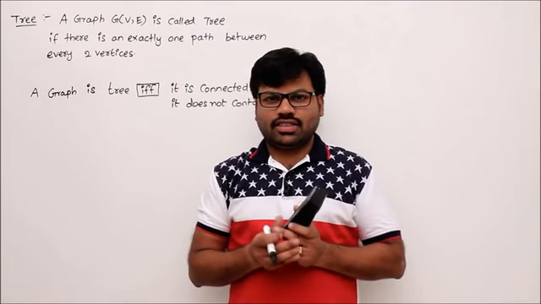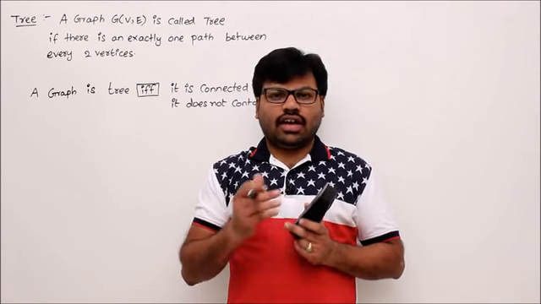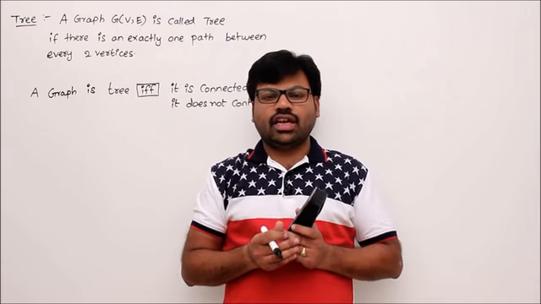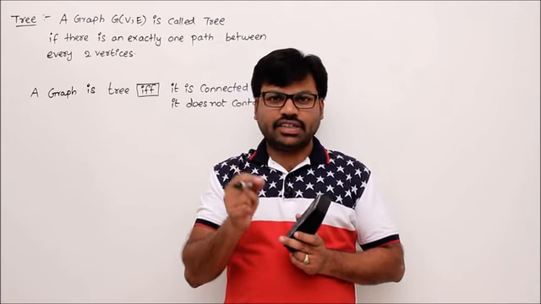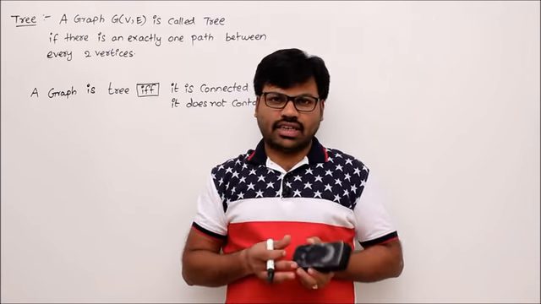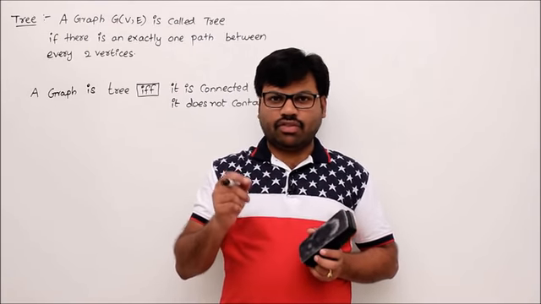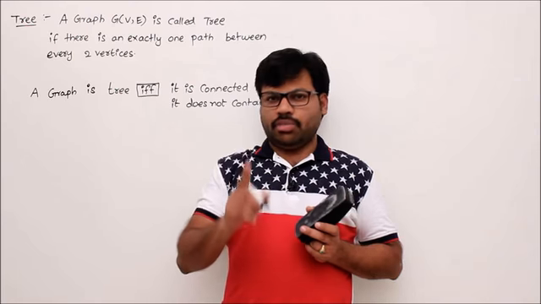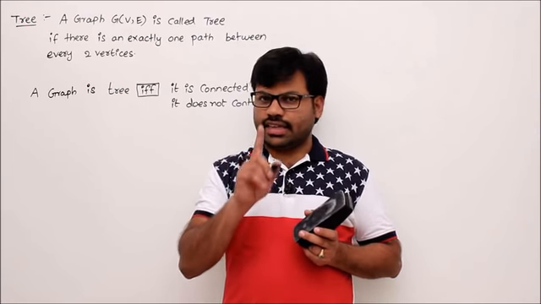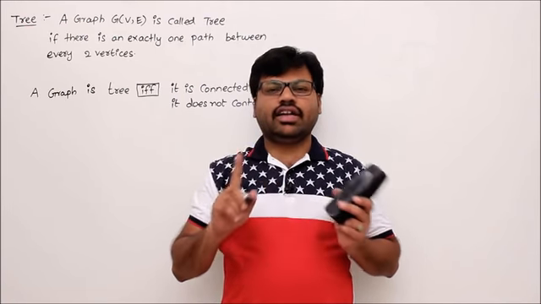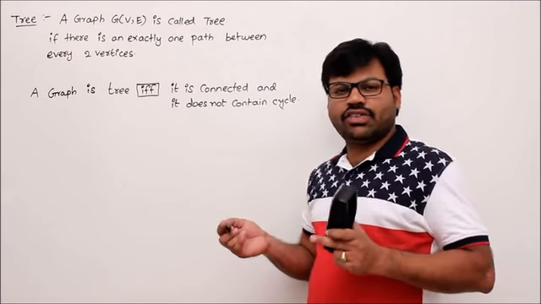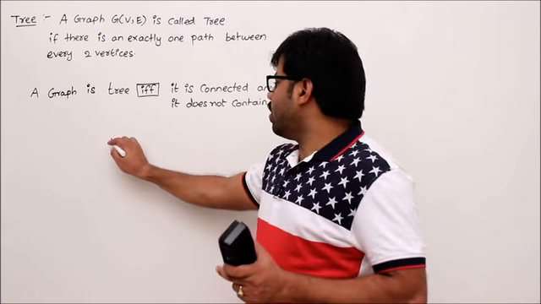Let's talk about trees. A tree is a graph in which there is exactly one path between every two vertices. If you remember this condition, then we can easily understand trees. So whenever I say tree from now onwards, you should remember this condition very strictly: between every two vertices there is exactly one path. It's not less than that, it's not more than that. We'll see some examples and check whether they are trees or not.